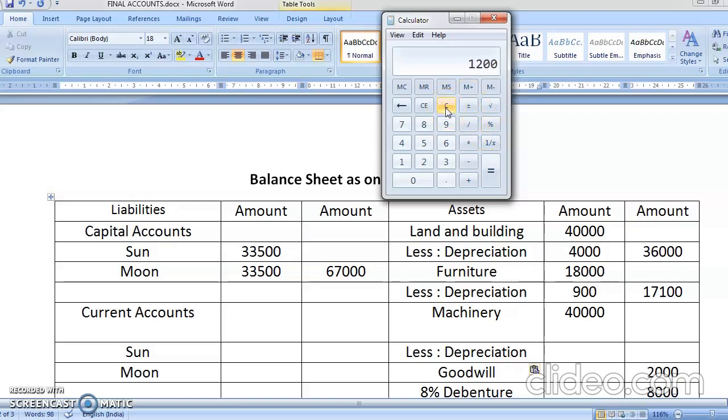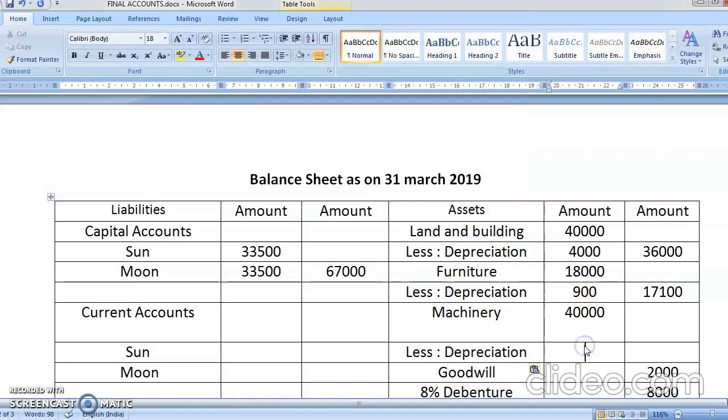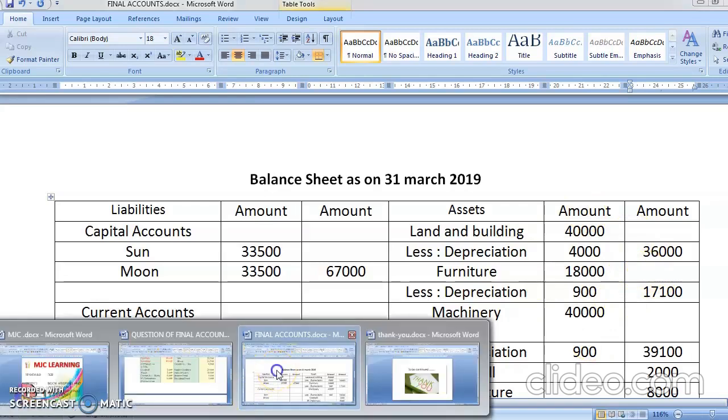So 1,200 divide by 12, multiply by 9 because it is for 9 months. So your depreciation is coming here as 900. Getting it, students? You're not removing for the whole year. You will be removing only for 9 months. Now second effect will not come. Why? Because we have not made profit and loss account. Okay, chalo. Next adjustment.